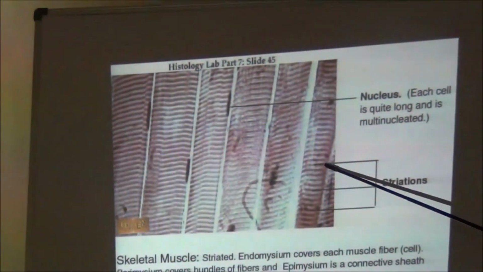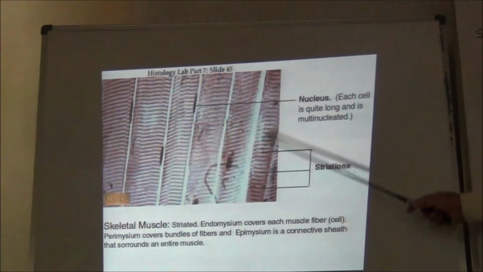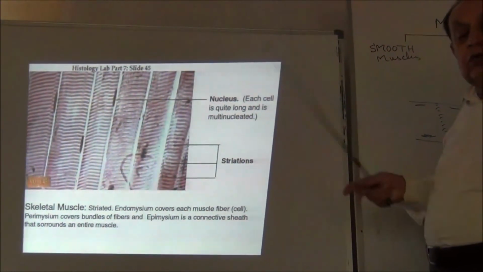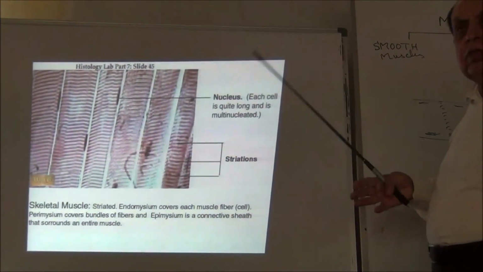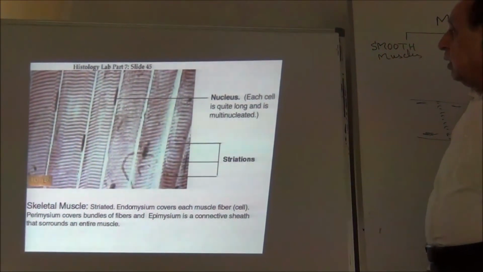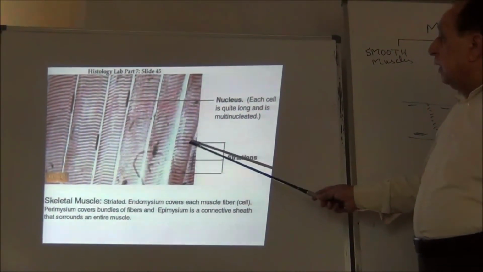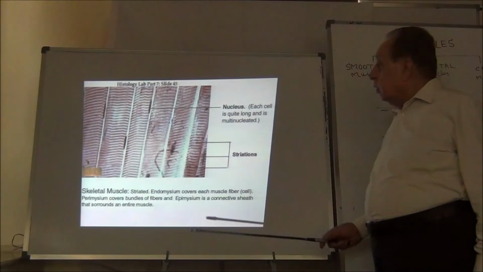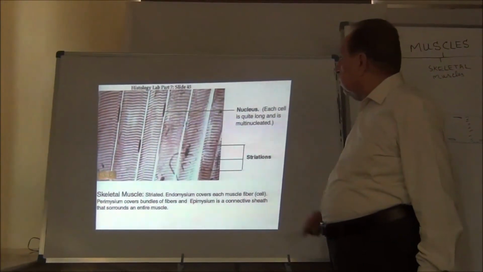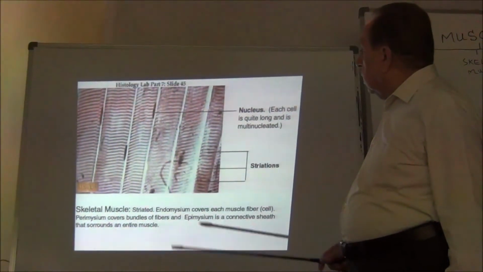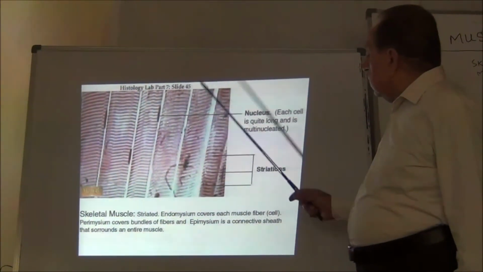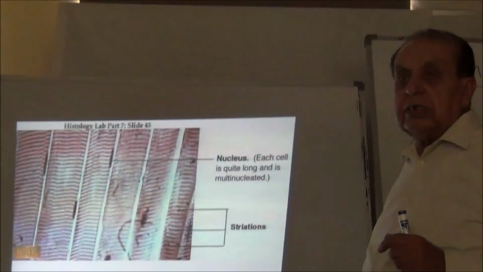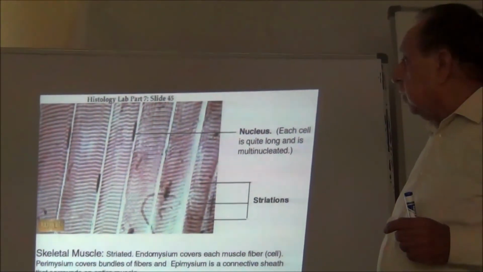So, cross striations, and longitudinal striations are also present in these fibers. I told you the longitudinal fibers are present in all three types of muscles, and cross striations are present only in skeletal and cardiac muscles. In these cells, the actin and myosin filaments are in registered order.